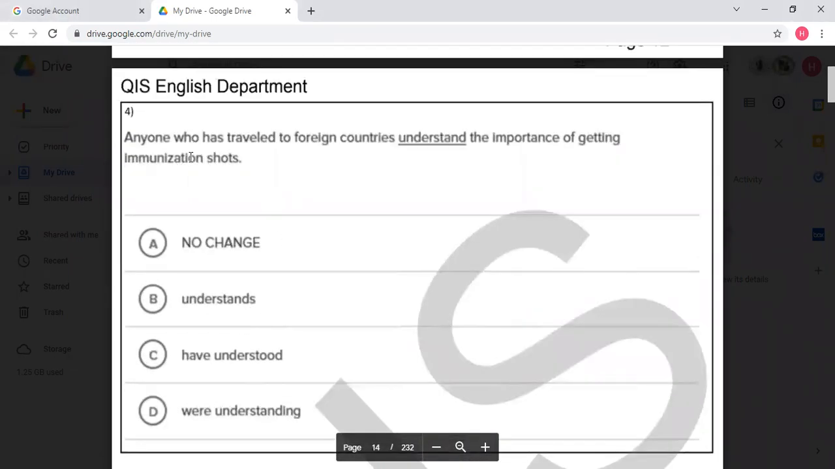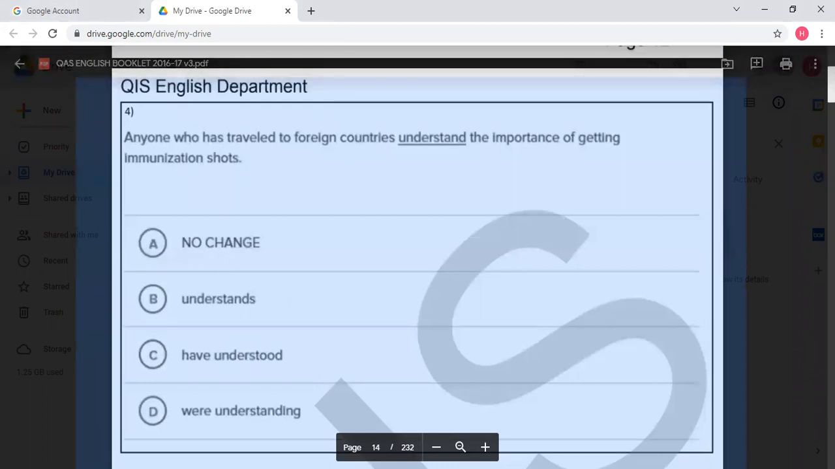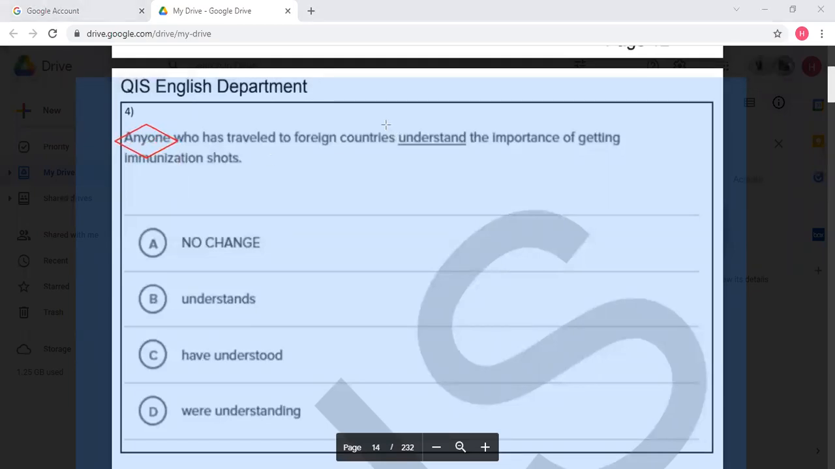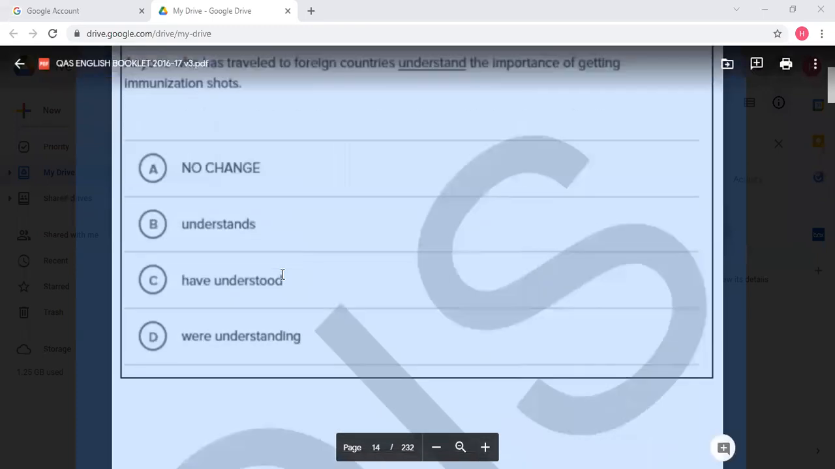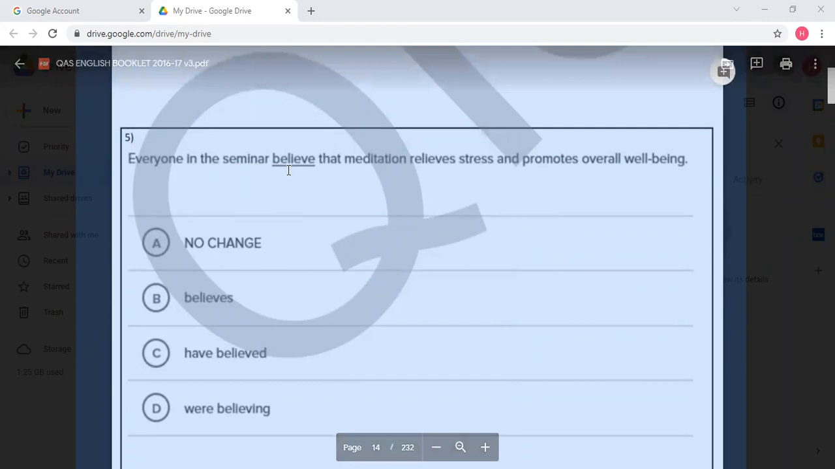Next. Anyone. I don't have to read the full sentence. Anyone is like each. Any is like each. So I would say anyone understands. Last example. Everyone in the seminar believes. Again, you have the word everyone.